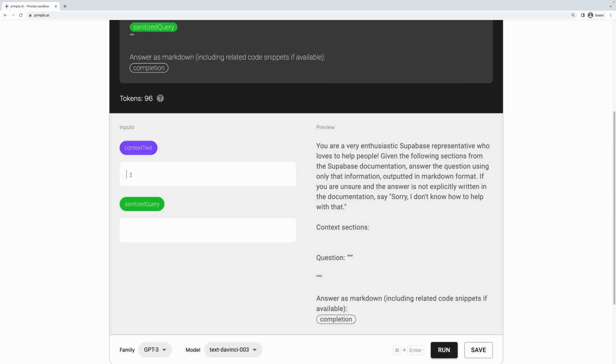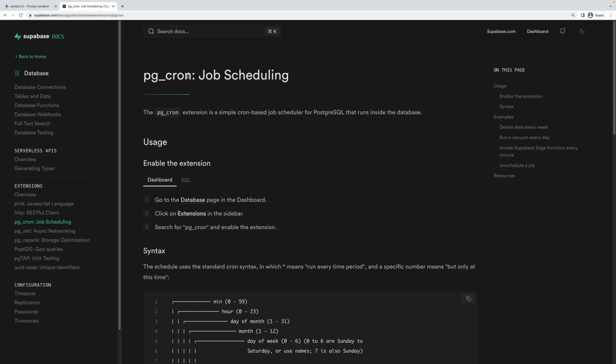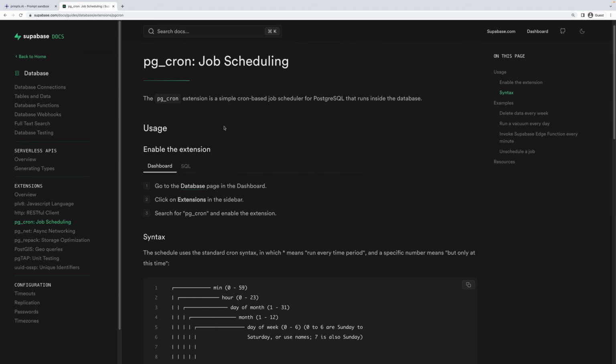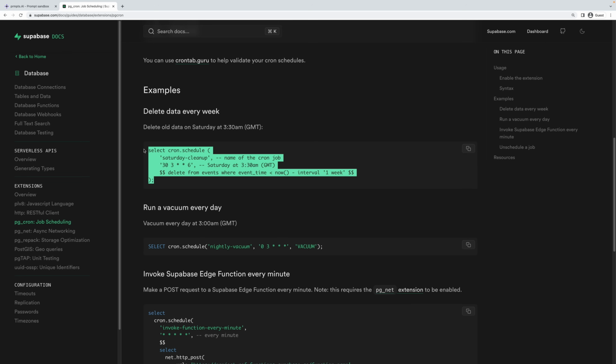So here you can visualize, right? Let's just pretend there's a piece of documentation that said... well, let's not pretend, let's actually check out the real docs. Okay, so I'm on the pgcron docs. pgcron is an extension for Postgres built into Supabase that allows you to do cron jobs. So here's an example code snippet, right?